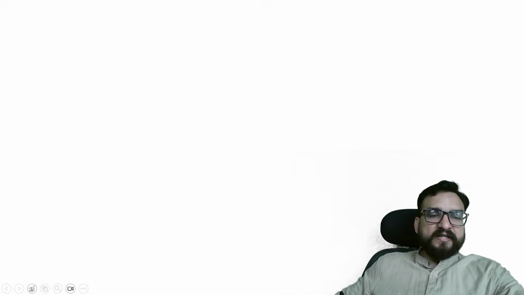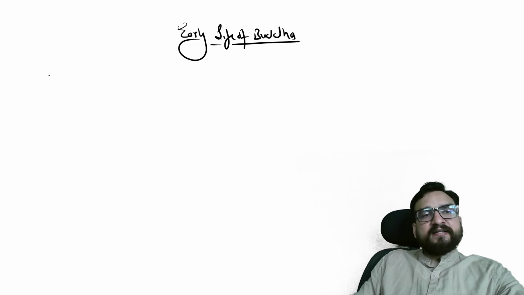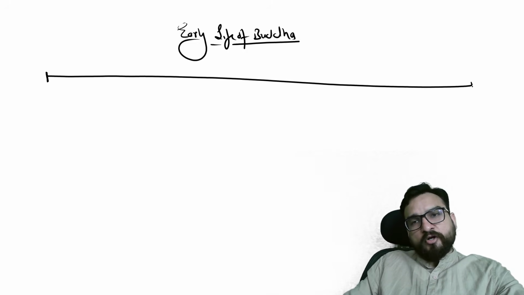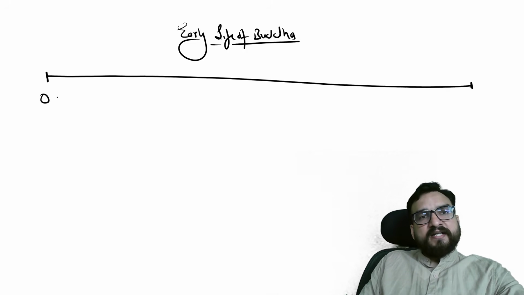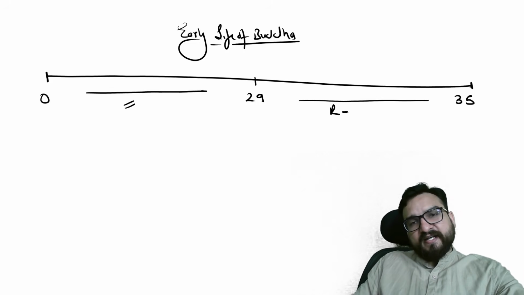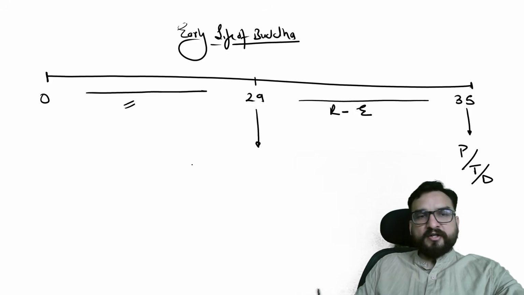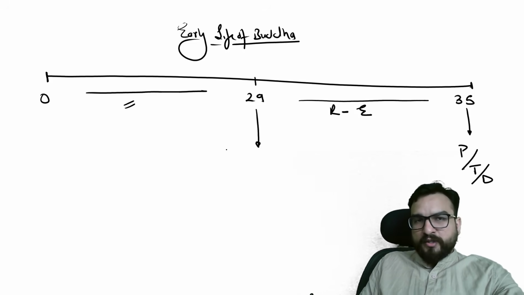Right, guys. Now we will understand about the early life of Buddha. This is our first heading. Take a broad perspective: we are understanding Buddha's life from 0 to 29 and then 29 to 35. Over here we will understand his early life, and then we will understand renunciation to enlightenment and why it happened. After 35 you are going to understand his philosophy, teachings and doctrines as well, right?